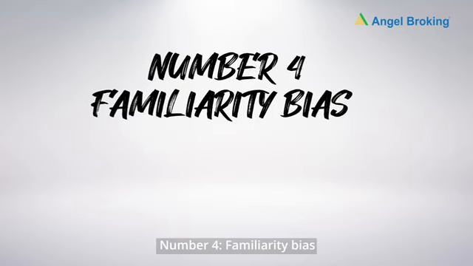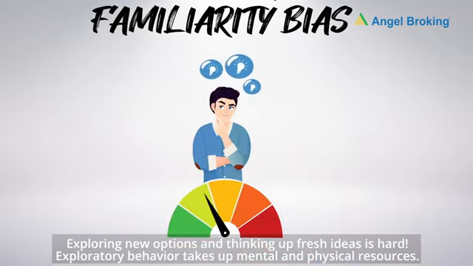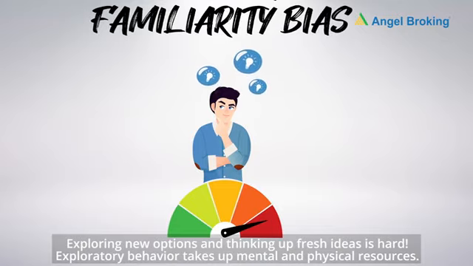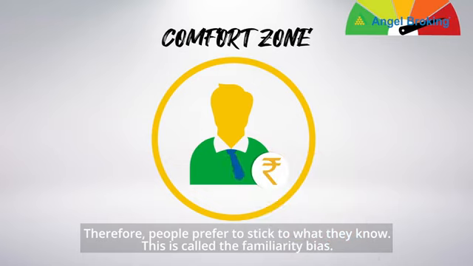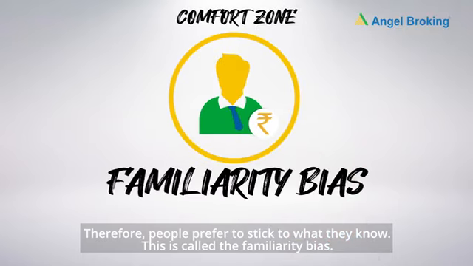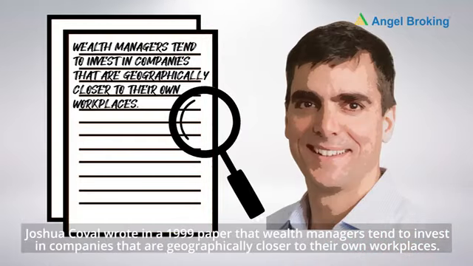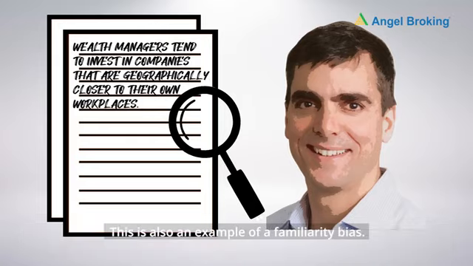Number 4, familiarity bias. Exploring new options and thinking of fresh ideas is hard. Exploratory behavior takes up mental and physical resources. Therefore, people prefer to stick to what they know. This is called the familiarity bias. Joshua Coval wrote in a 1999 paper that wealth managers tend to invest in companies that are geographically closer to their own workplaces. This is also an example of a familiarity bias.